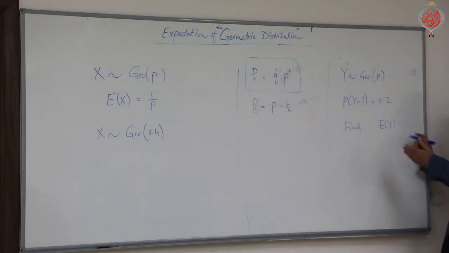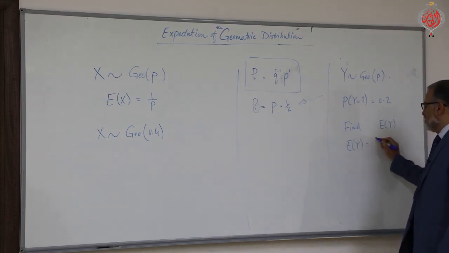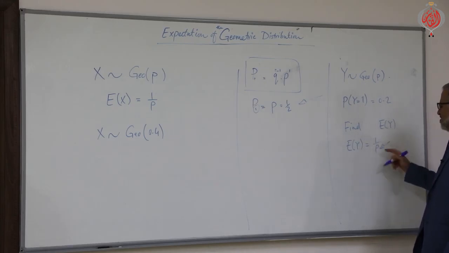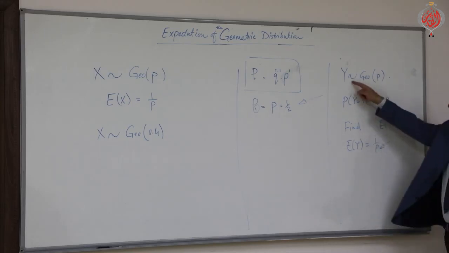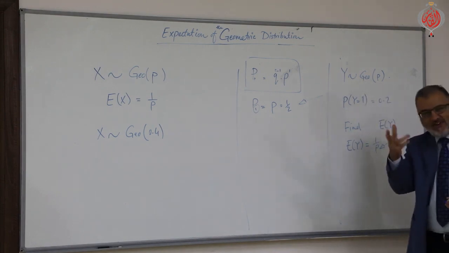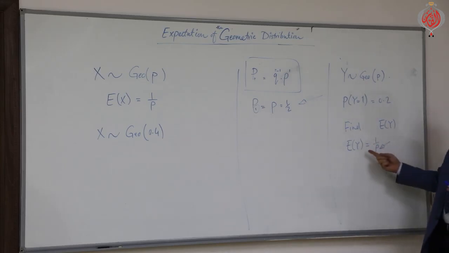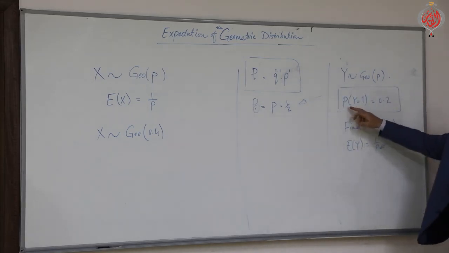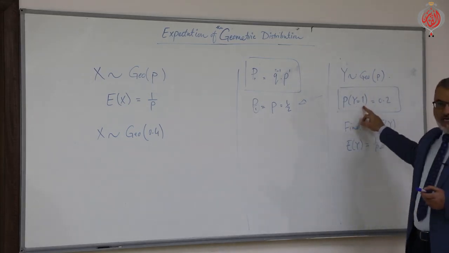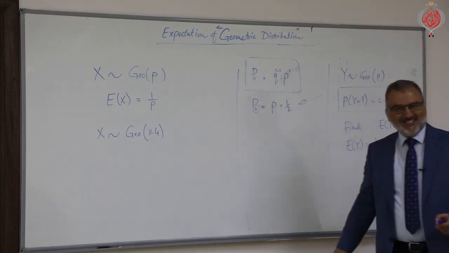In order to find E(Y), the expectation of y, the rule is 1 over P. I need to find P. Once you find it, of course, you will get the value of expectation of y. If you have something unknown that is not given in the question, you need the given information to deal with in order to get that unknown. What is the given information? This is the given information. What's the meaning of probability of y equals 1 equals 0.2?